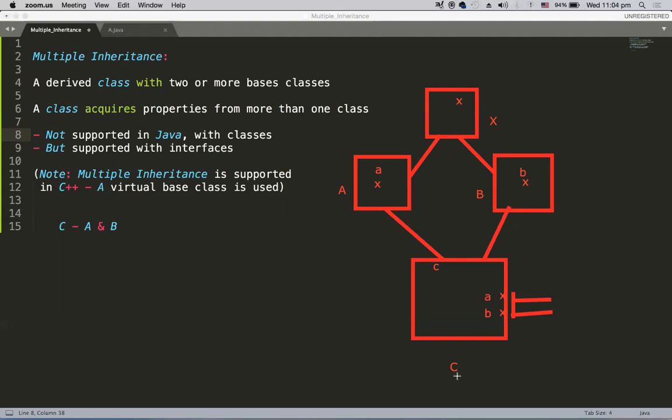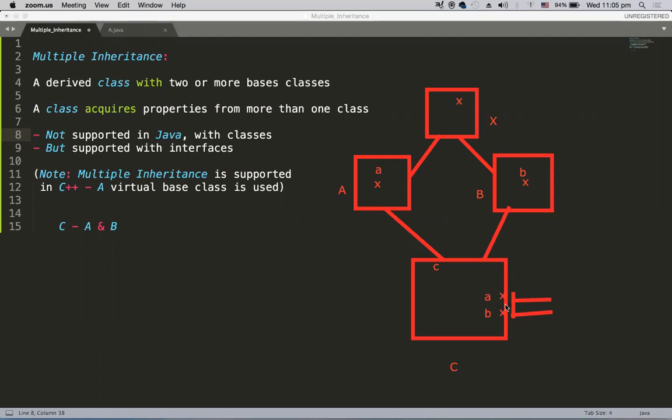Whenever you have this diamond created, there is a problem. The diamond problem is that you will have ambiguous copies in the derived class as part of multiple inheritance. That is not allowed in any programming language, because you cannot have same named things. That's why Java will not support multiple inheritance with classes. Object is the superclass for all Java classes, and we cannot control the inheritance because by default classes will form some hierarchy anytime.